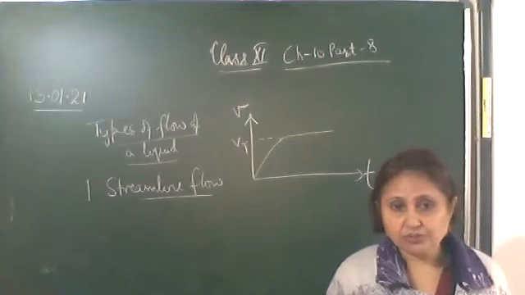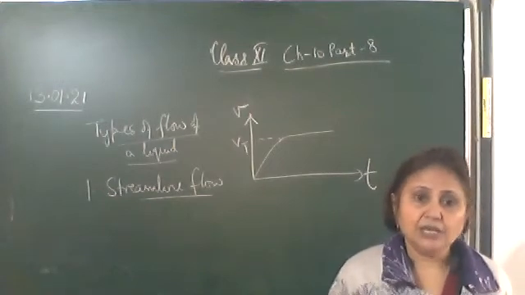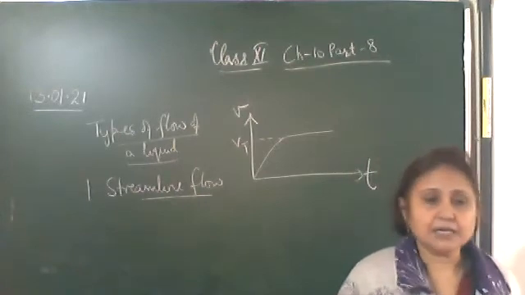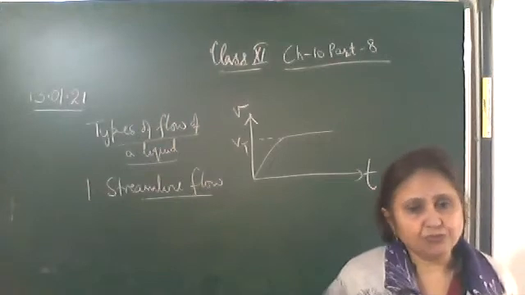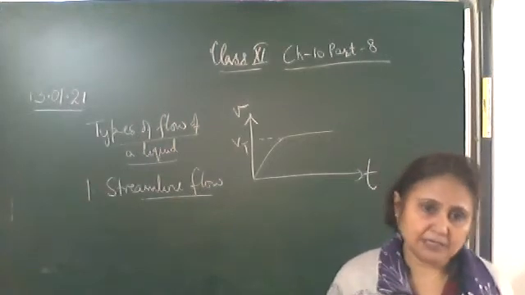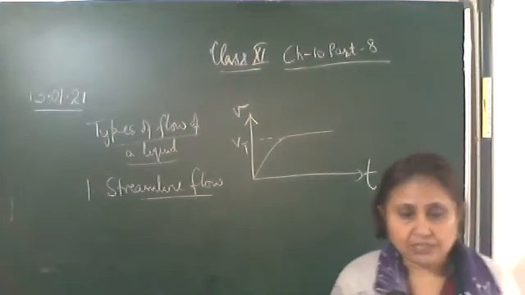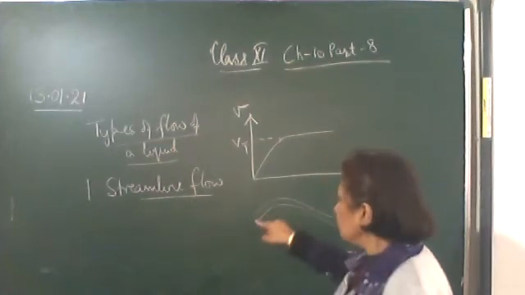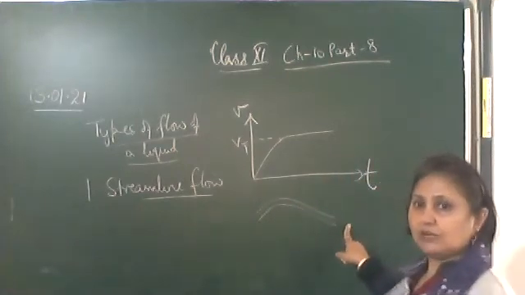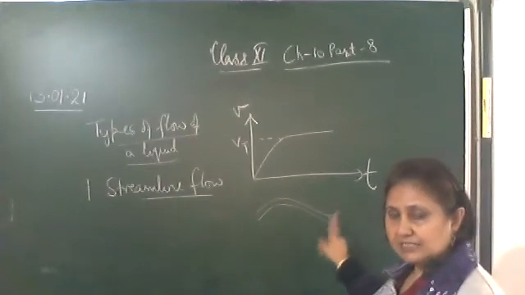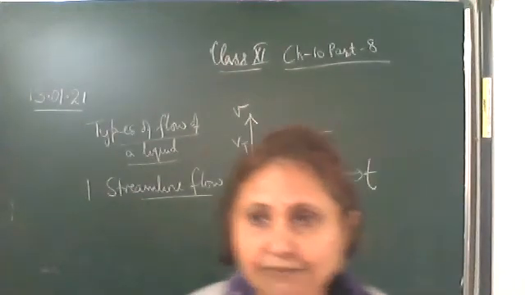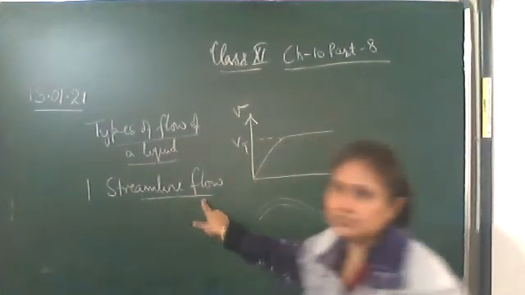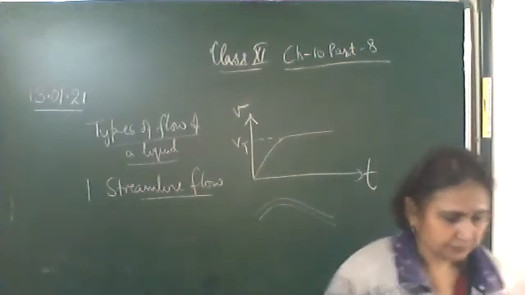So the velocity should be less than the critical velocity, and the velocity of every particle will be the same as the preceding particle at a particular point. That is, it will follow the same path as the preceding particles went from that point. Sometimes you must have seen that if the water is flowing along this direction, the following particles will also follow along the same direction. Such a flow we call the streamline flow. So write down types of flow of a liquid. The first one, streamline flow.